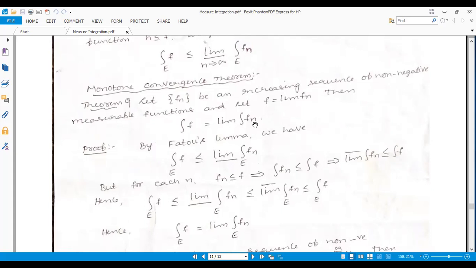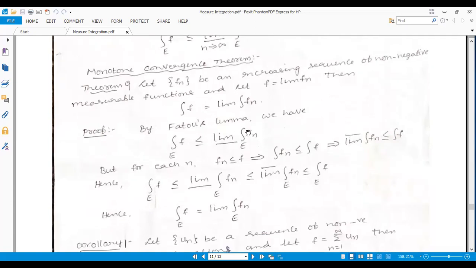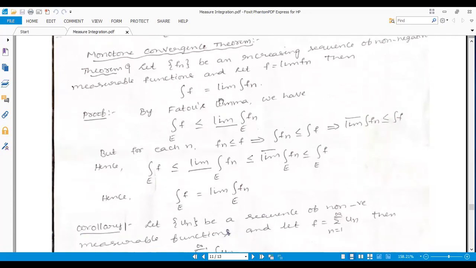Part of the proof we already proved by Fatou's lemma. Here fn is an increasing sequence of non-negative measurable functions, and let f be equal to the limit of fn. Then the integral of f is equal to the limit as n tends to infinity of the integral of fn. If we do not mention n tending to infinity, it is understood that n tends to infinity only. The first part of the proof is Fatou's lemma. First, you can prove that theorem.